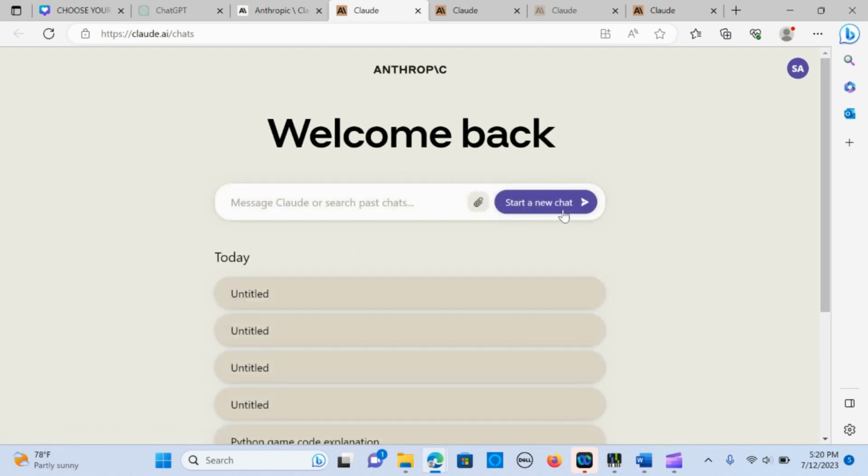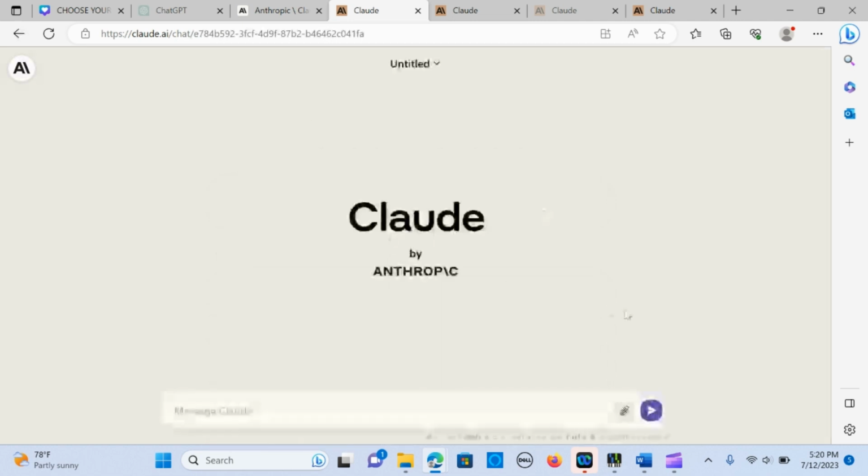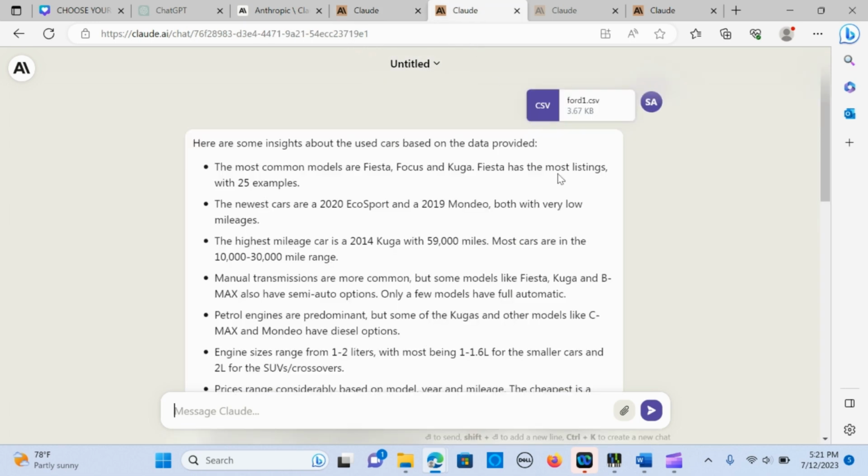So when you get here, you can start your new chat, right? So if you have a file, you can just upload it, right? Or you can just go straight up and chat. You can come here and rename it or delete your chat. All right. So I tried uploading the CSV and it really works well with the CSV files. So this was the data that I actually pulled from Kaggle. This is sample data.